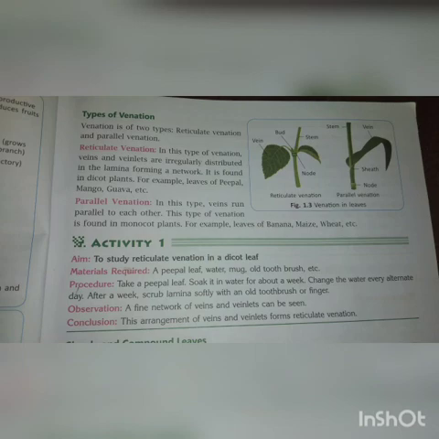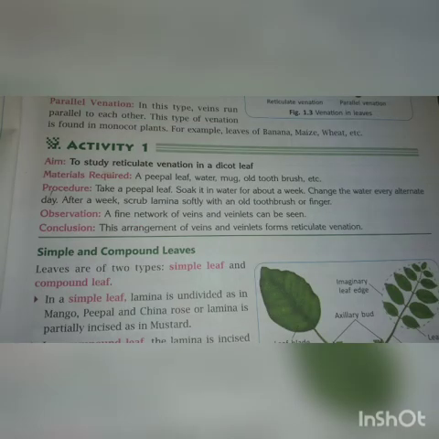So, what is activity number 1? What do you have to do? Aim: to study reticulate venation in a dicot leaf. You have to take a peepal leaf, water, mug, old toothbrush, etc. Procedure: take a peepal leaf and soak it in water for about a week.